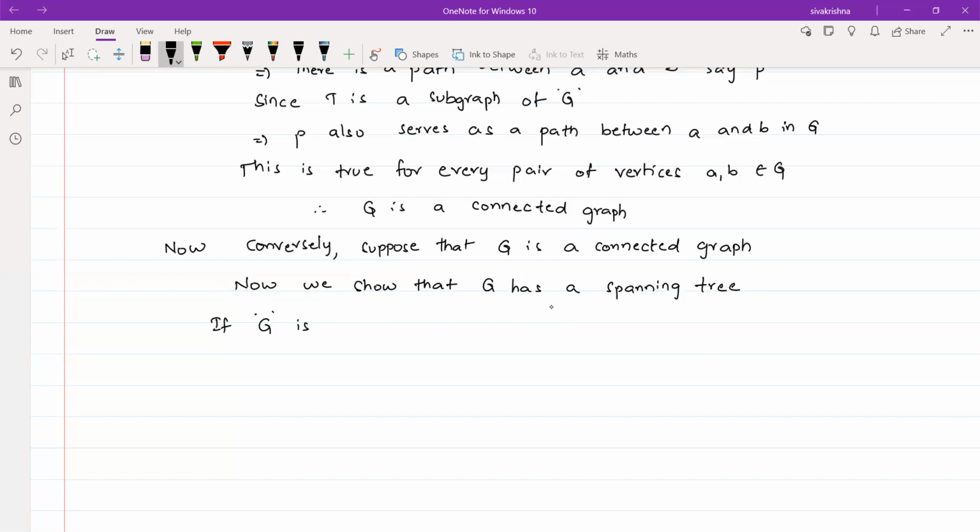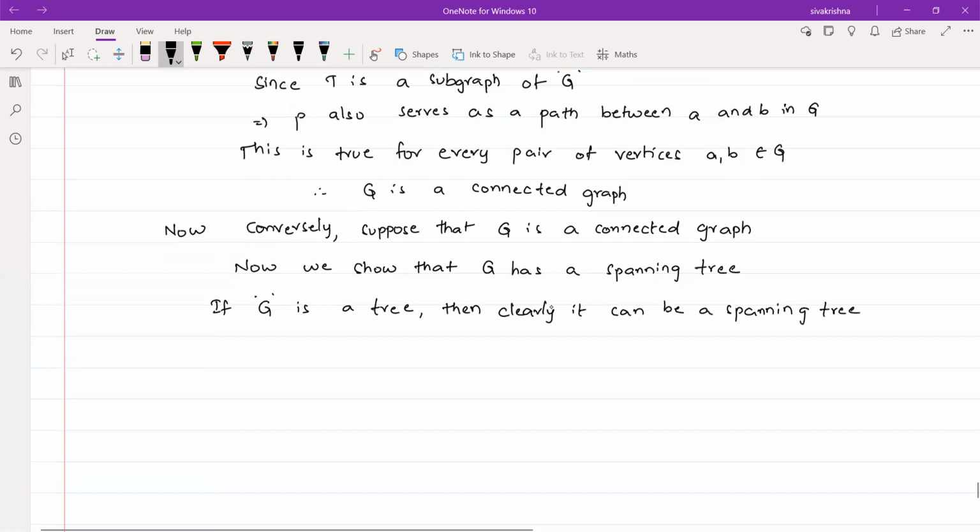If G is a tree, then clearly it can be a spanning tree. So whenever a particular graph is a connected simple graph, it may be a tree or it may not be a tree.